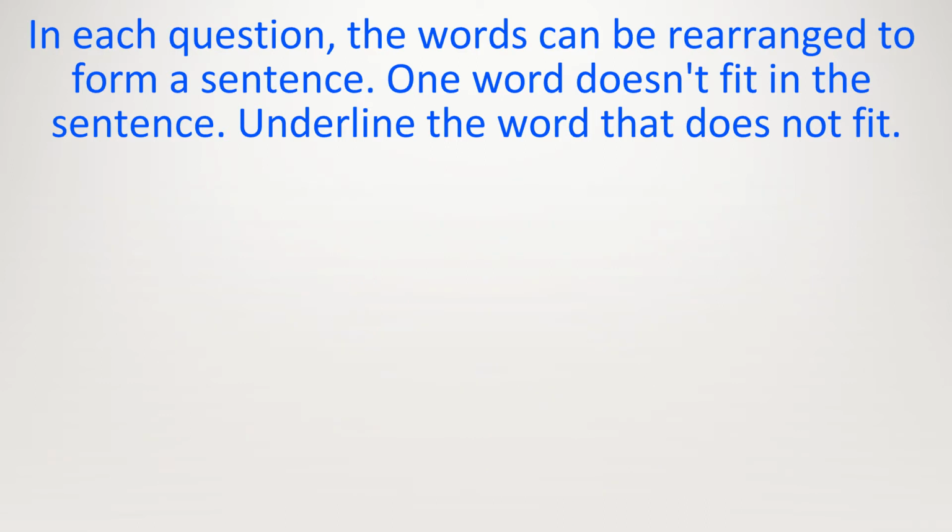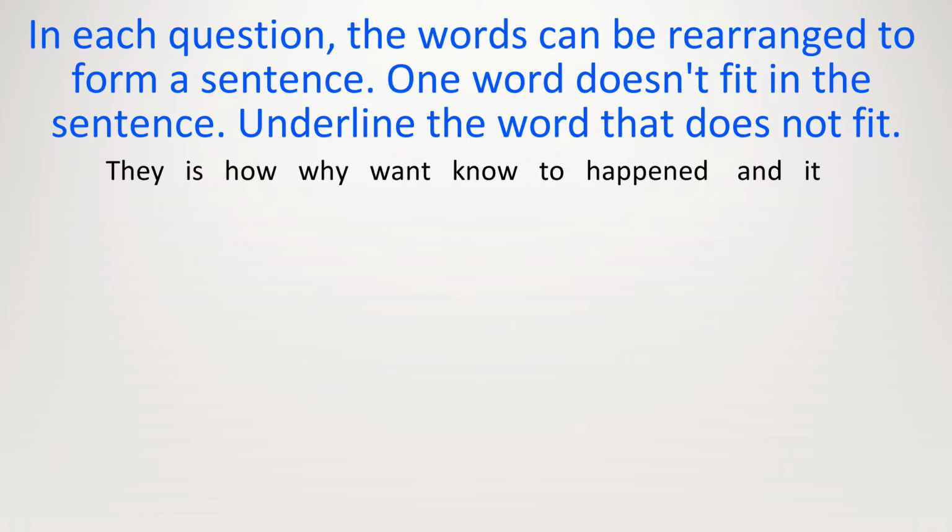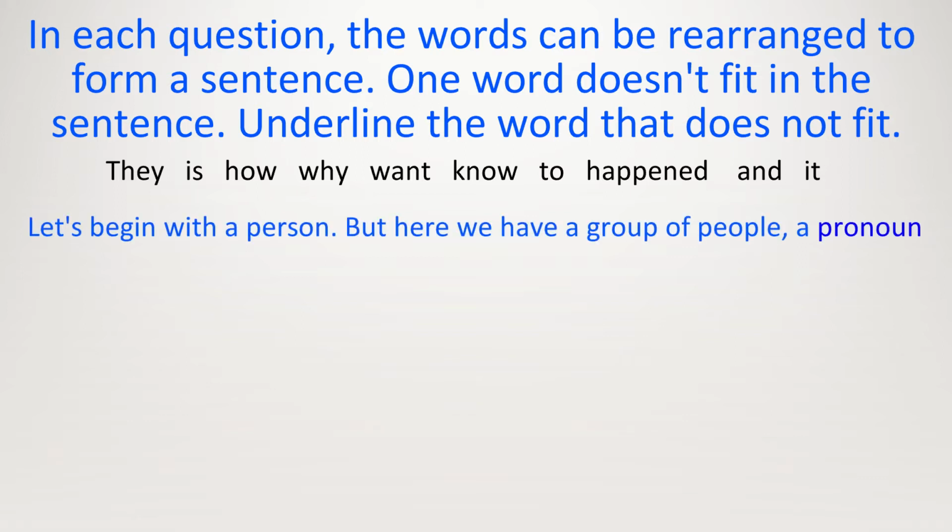Here are the words. They, is, how, why, want, know, to, happened, and it. Let's begin with a person, but here we have a group of people. Let's start with they. They know, because it's a noun and a verb. But let's make it a bit more interesting. Let's put a few words before know. Which two words could go before?